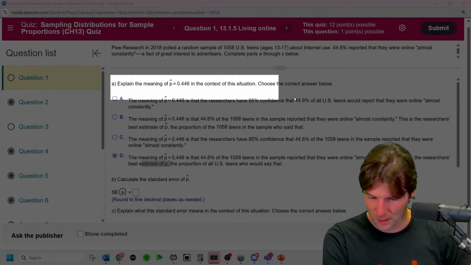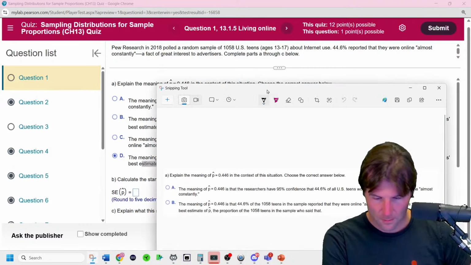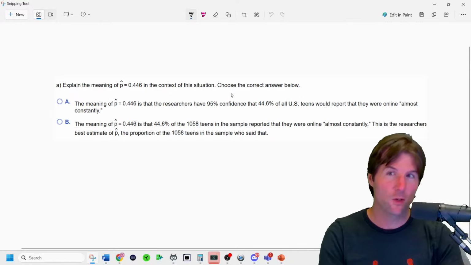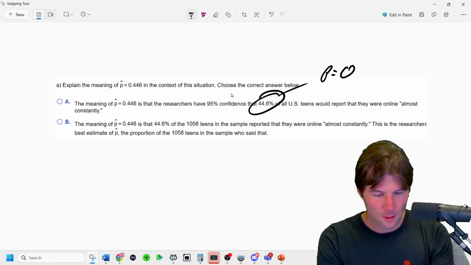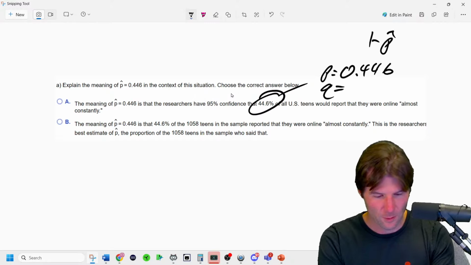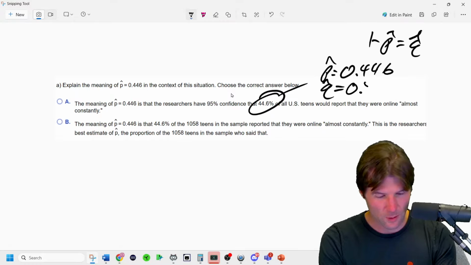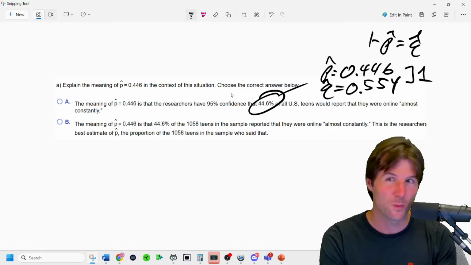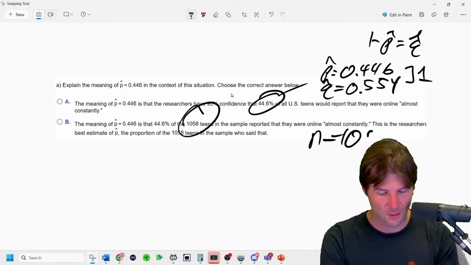And so here it is. Well, the sample size is up there. Where's the sample size? Sample size is here. Cool. So to get the standard error, which is an estimate of the standard deviation, we need to know p hat is 0.446. Q is 1 minus p. Or we're doing p hat right here because we're doing standard error. And that equals q hat. So q hat is equal to 0.554 because these have to add up to 1 if you're checking your math, because 1 minus p hat is q hat, their complements. And then the sample size is this. So sample size is 1058.